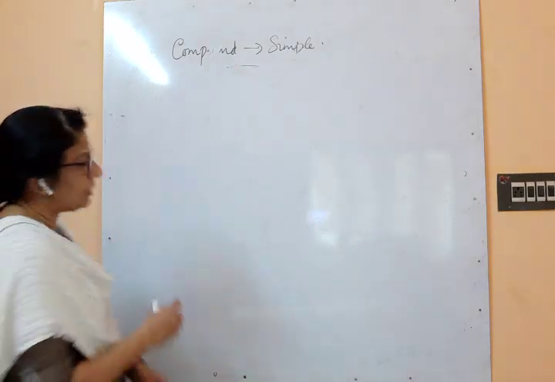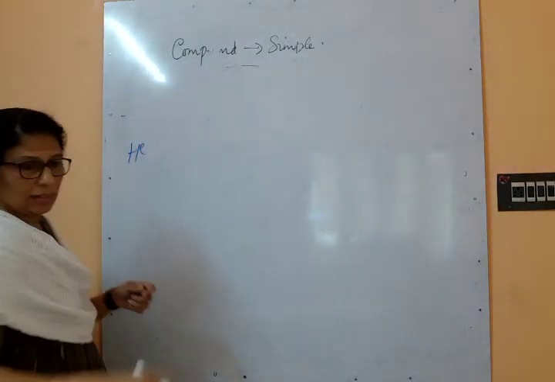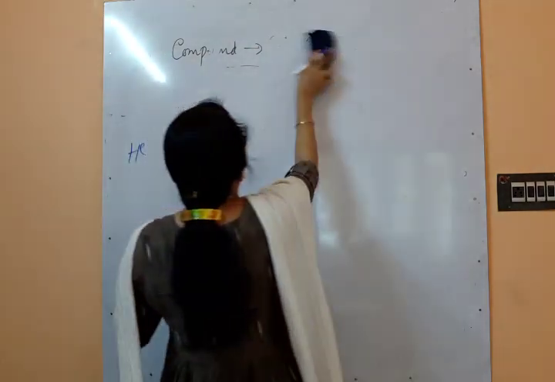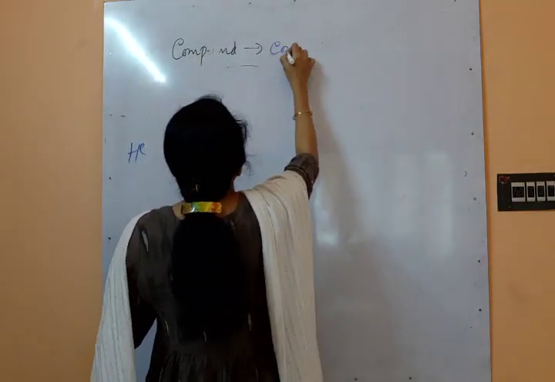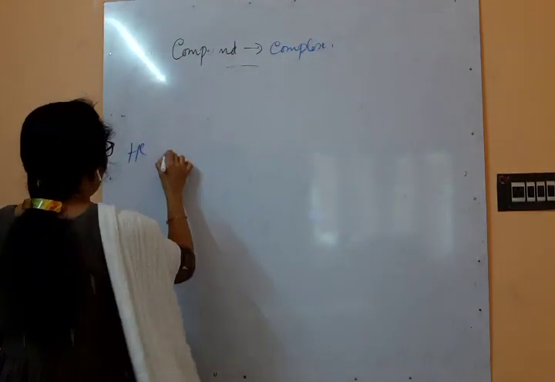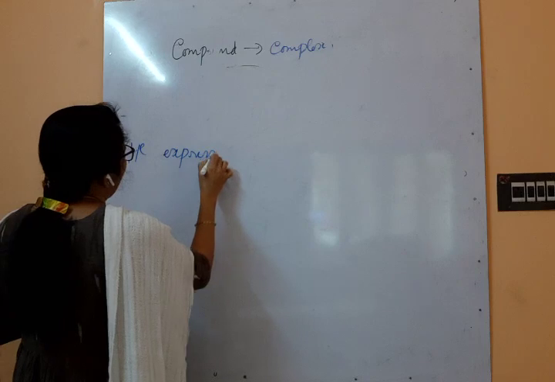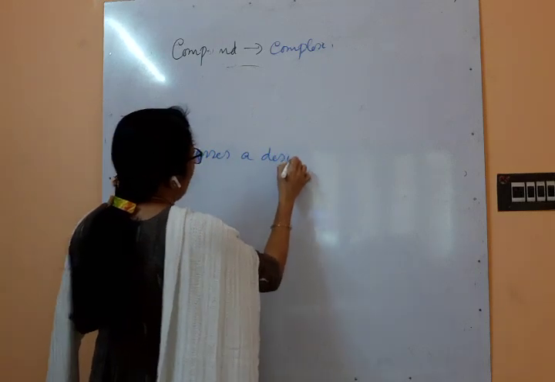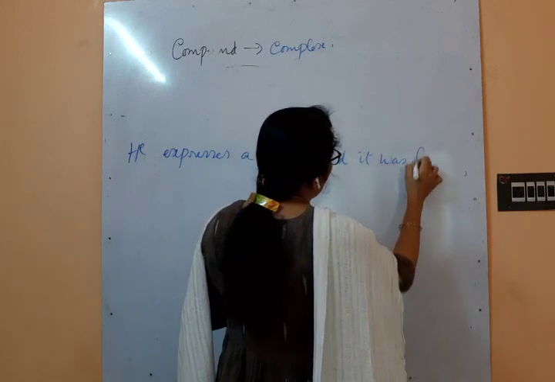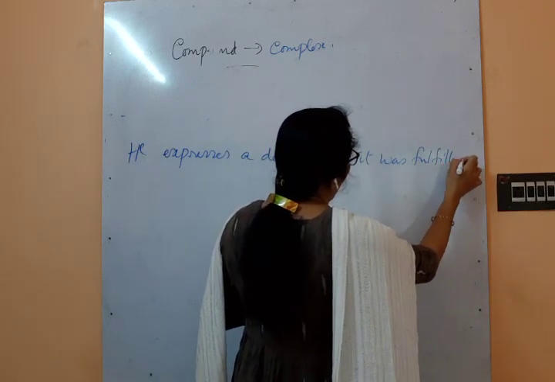He expresses a desire, compound to complex. He expresses a desire and it was fulfilled.